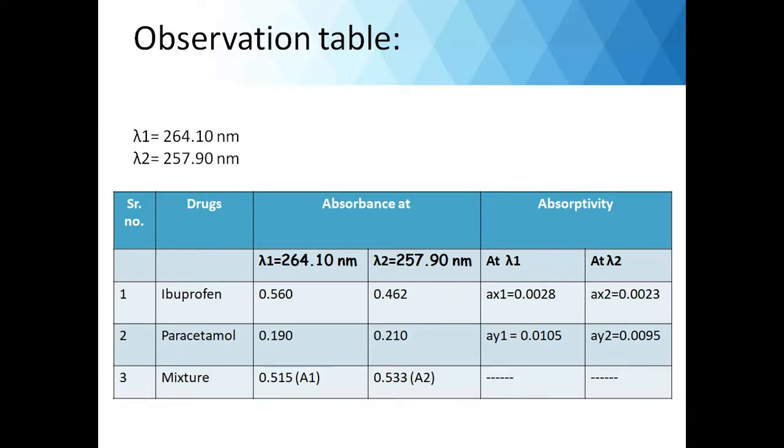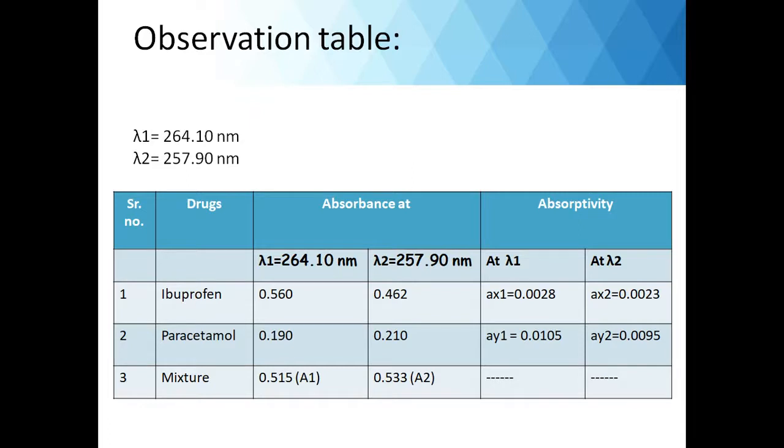So we will calculate absorptivities, that is, AX1 of ibuprofen at lambda 1 and AX2 at lambda 2. Absorptivity we can calculate by the formula absorbance divided by the concentration. So 0.560 divided by 200 microgram per ml gives the absorptivity of ibuprofen at wavelength 1. Similarly, we can calculate absorptivity at wavelength 2. Also in the same manner we will calculate for paracetamol.